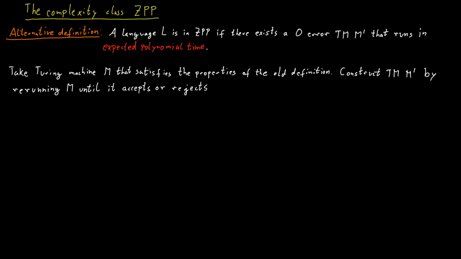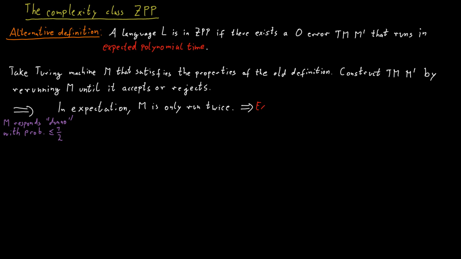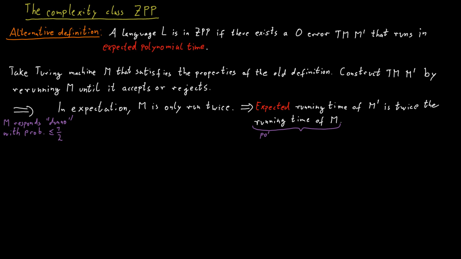Because the machine M will only say I don't know with a probability of at most 1/2, in expectation we only need to run it twice to get a definite answer. So the running time of our new machine is in expectation twice the running time of this machine M. And because the machine M did run in polynomial time, the newly constructed machine also runs in polynomial time.